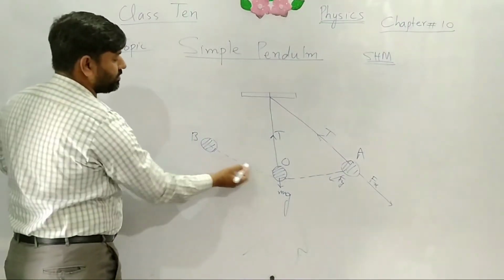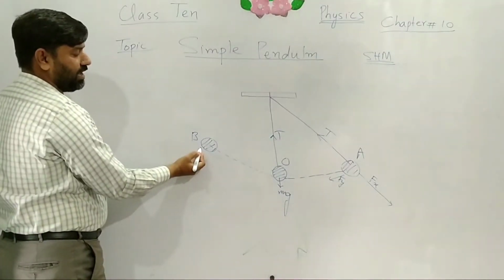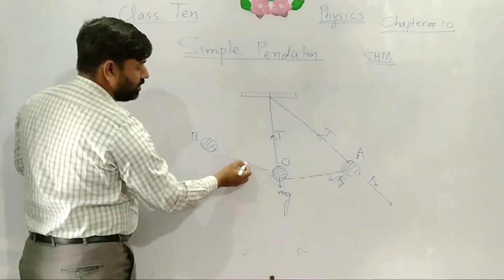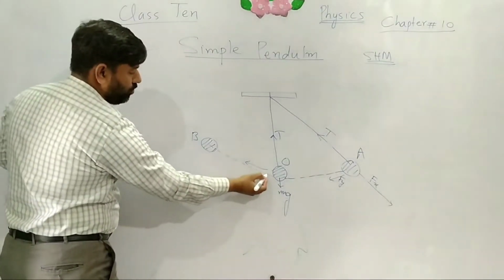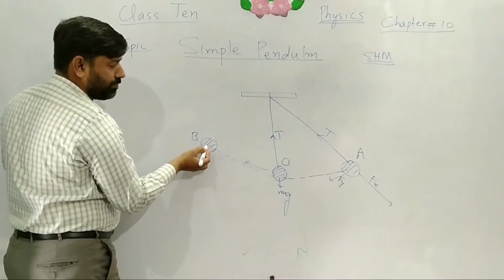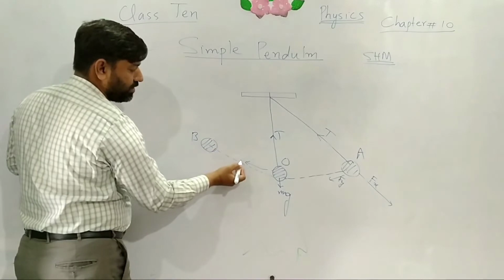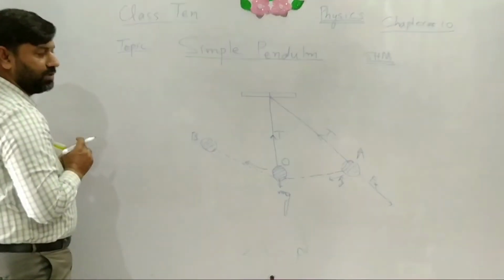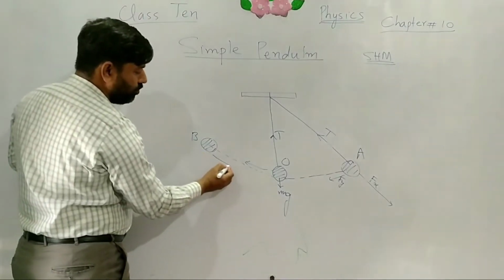The ball will come to rest at B for a while, and then it will move again toward the position O. When the ball is moving from O to B, it slows down and comes to rest at B, and in this situation its acceleration is also directed toward the mean position.